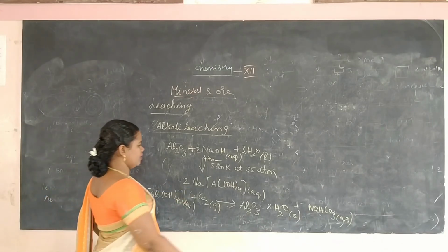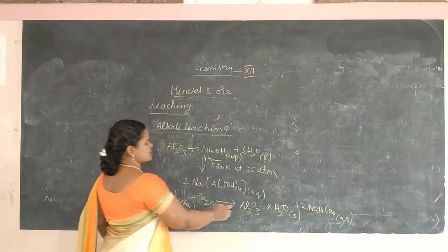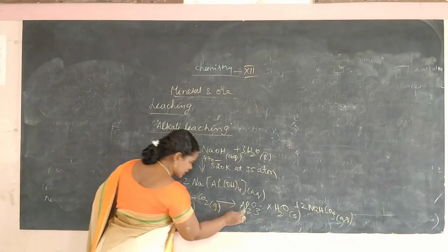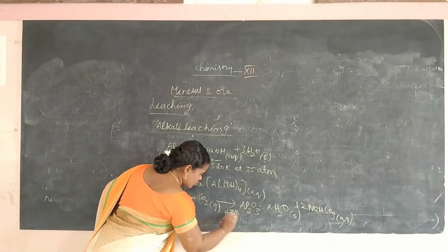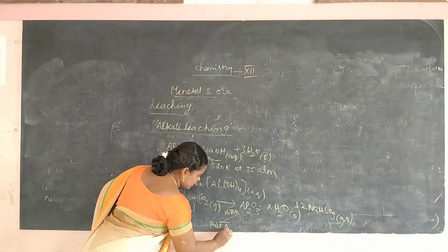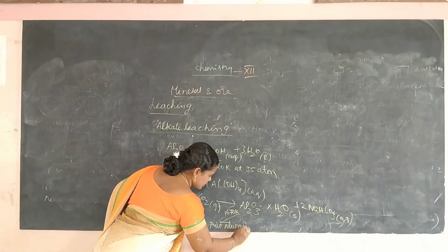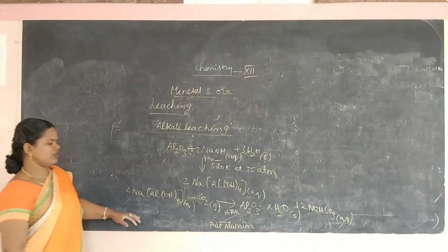Both are in aqueous medium, and we get a byproduct, and this is the main product. This product is heated at 1670 Kelvin to get pure alumina.